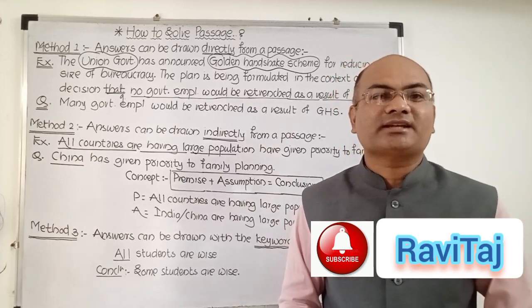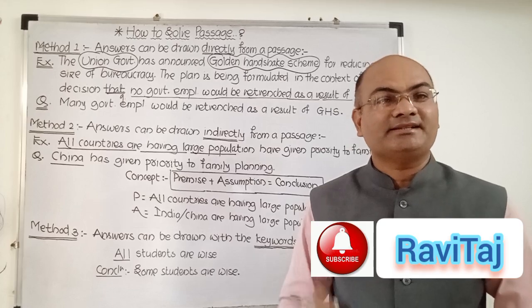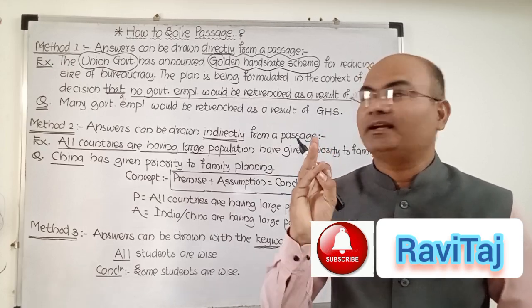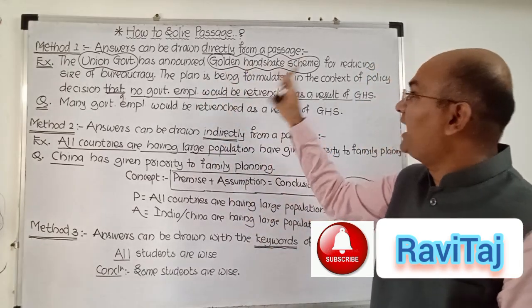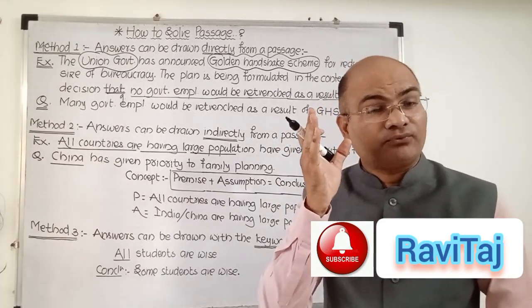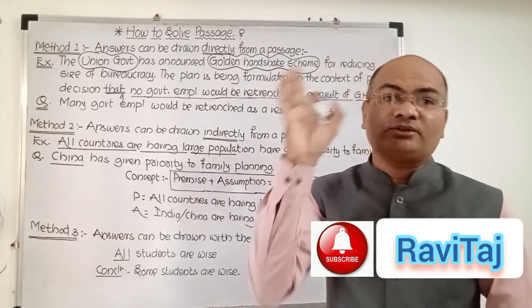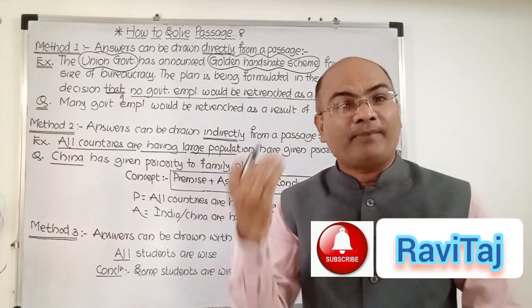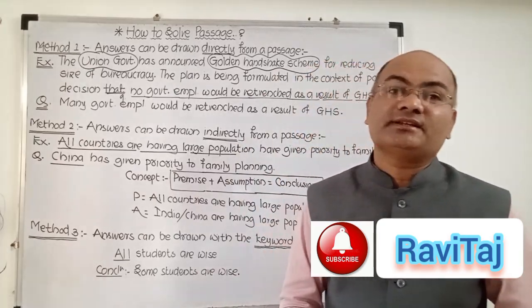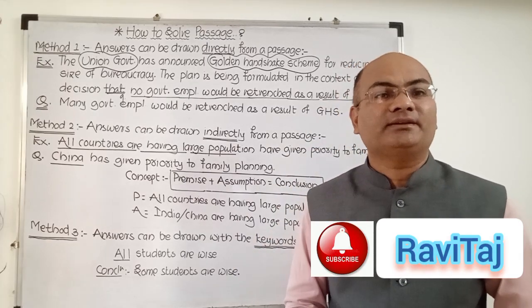that answers can be drawn from the passage with 3 standard techniques to conclude with. That is, first method, my dear friends, that is answer can be drawn directly from the passage. Here we are trying to match the fact of question, listen carefully, with respect to the fact of passage. Both facts match as it is, then inference is definitely true. If both facts are opposite, inference is definitely false.